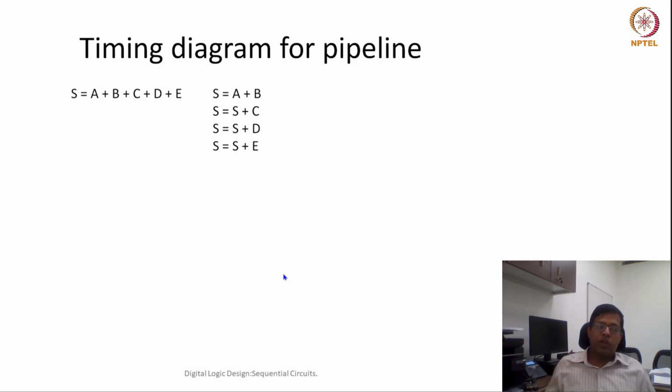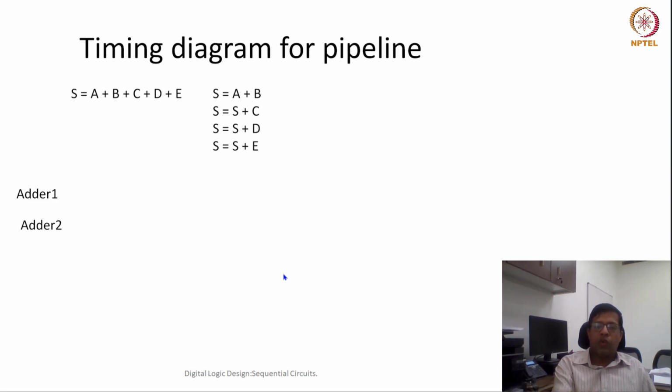Some of you may question why we are not using a tree. If we use tree addition, it would require multiple adders, but currently we have only a single adder with us, so we would be able to do it in 4 different steps. So when we are doing things in 4 different steps, let us see what would happen.